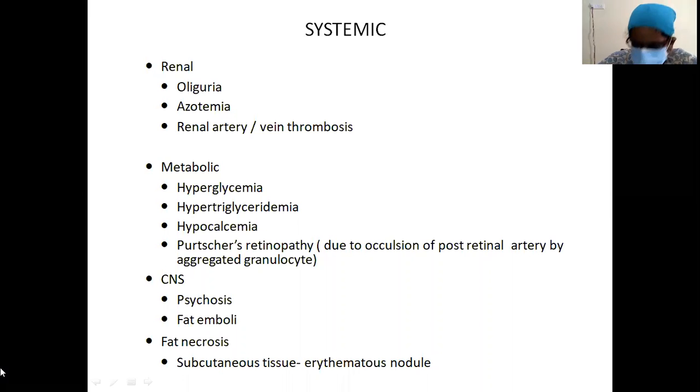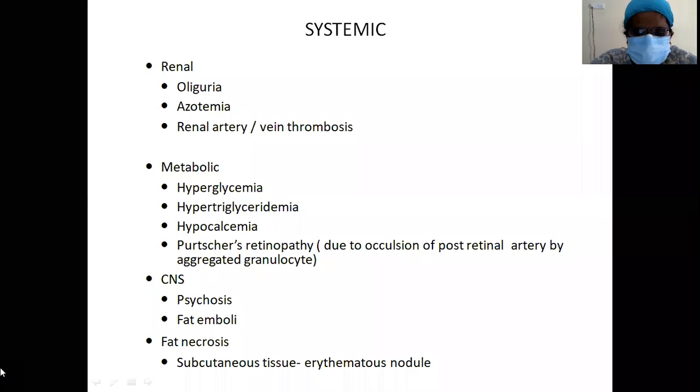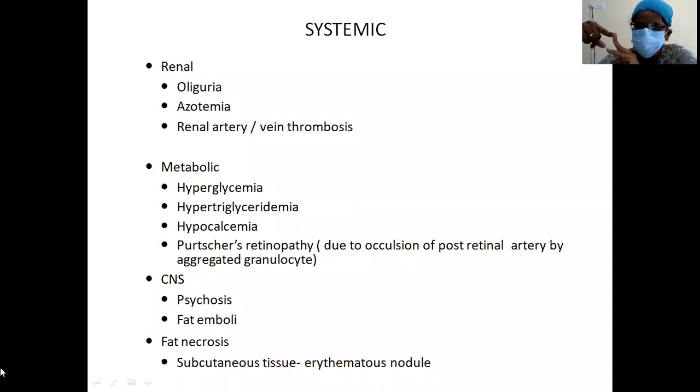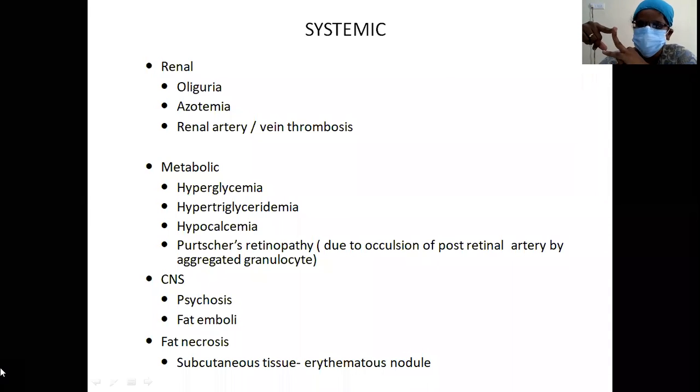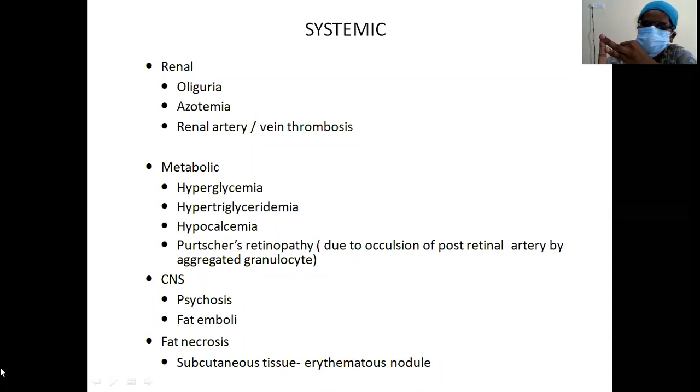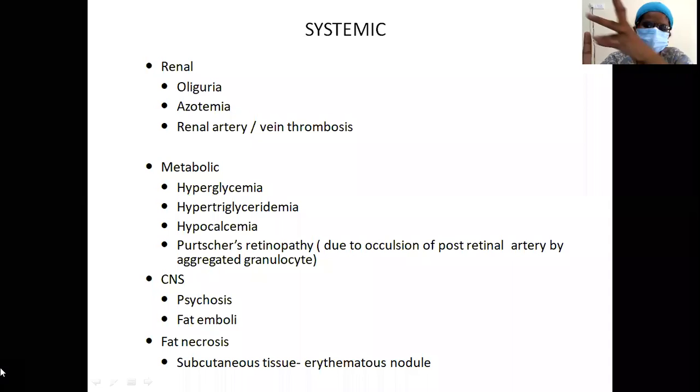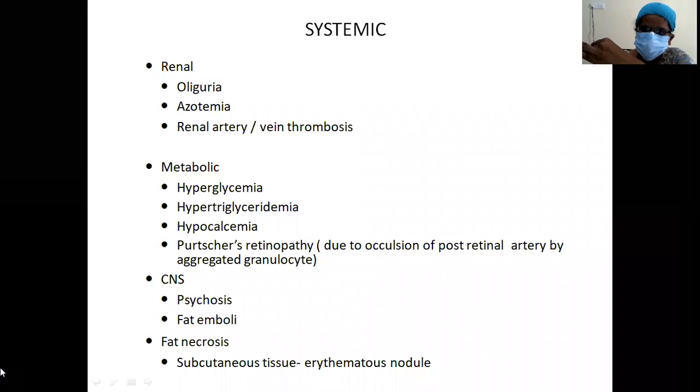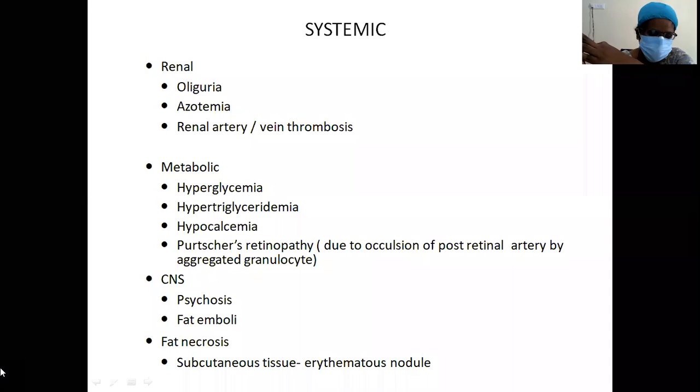Your take-home message will be the phases of acute pancreatitis, that is the early phase and the late phase. Your severity of acute pancreatitis. What are the markers of severity of acute pancreatitis in the first 24 hours of admission? That table also you'll get from your Harrison. And then the next point: what are the scoring systems for acute pancreatitis? That is the Ranson scoring system, CT severity index. These two are important, and the APACHE II score.